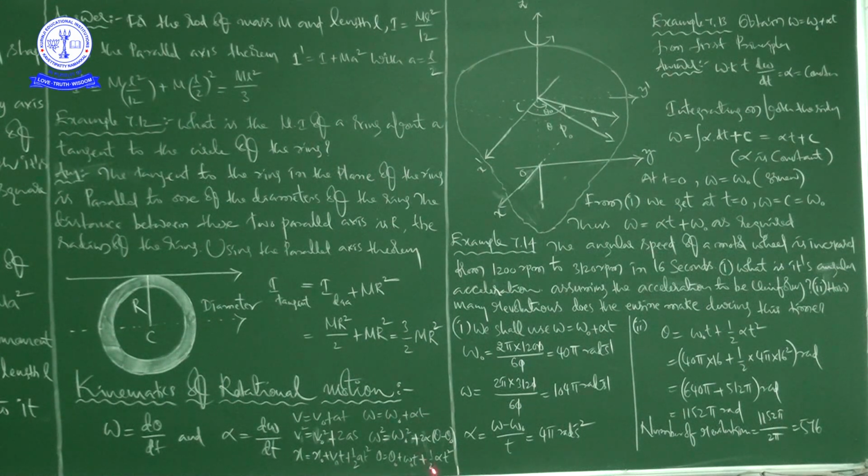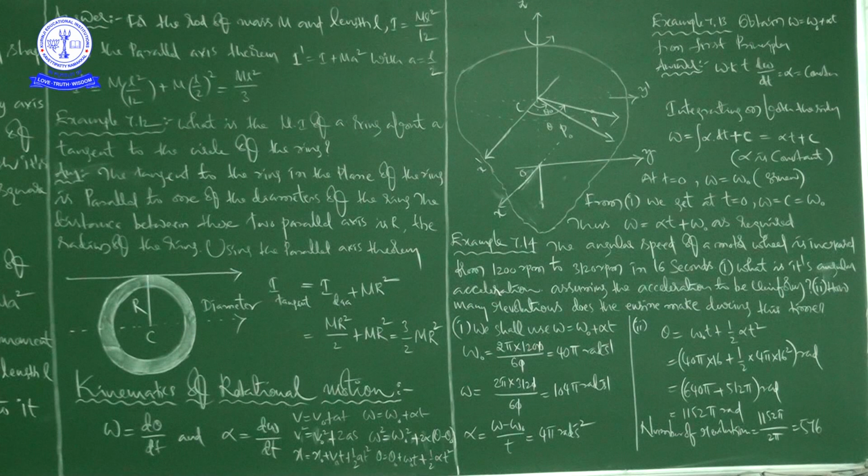When I show these, these are the equations of rotational motion, and these are the equations of translatory motion. The number is not fixed, but generally we call them like this.